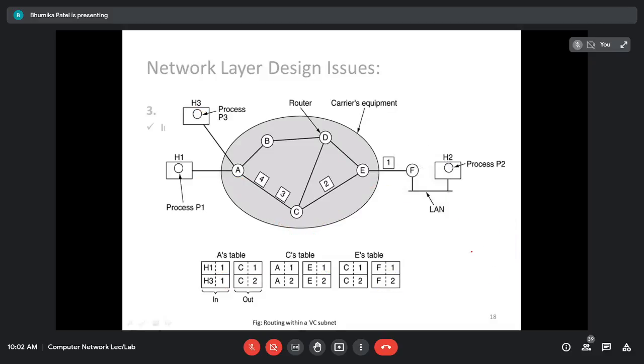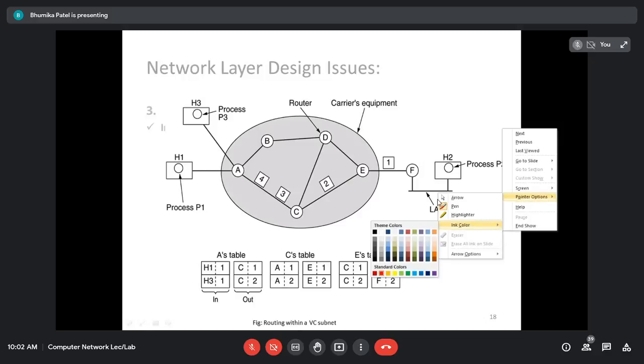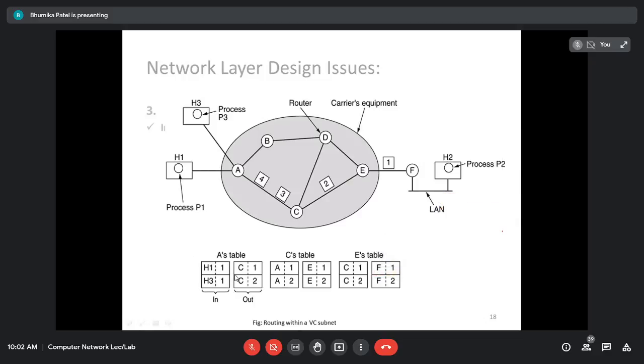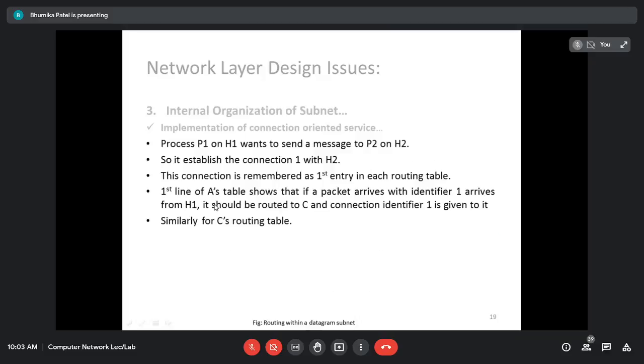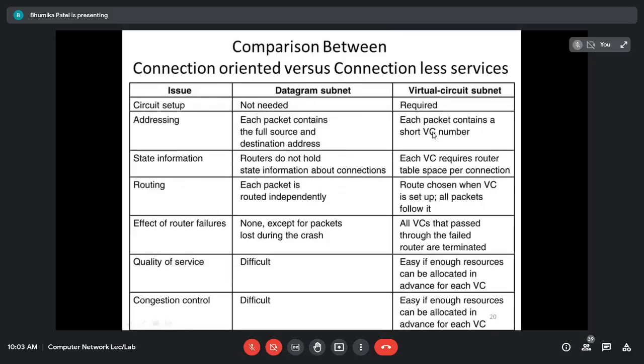Okay, so along with the destination address and the source address, we have to add one more thing that is called the connection number. That is a virtual circuit number. Virtual circuit is nothing but the entire path. That is called the circuit. We have to use this circuit only, and within this circuit all the messages are going to be passed. Okay, so here it contains the short virtual circuit number as well.